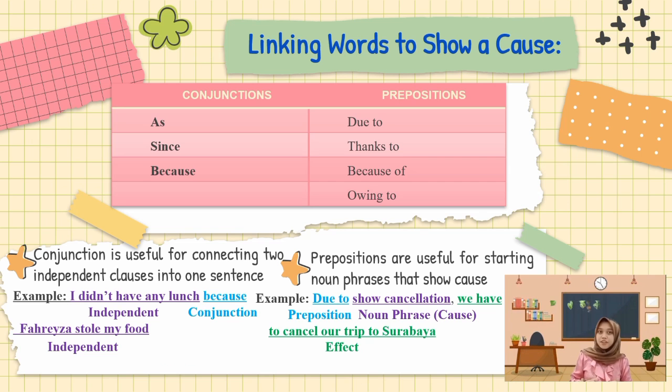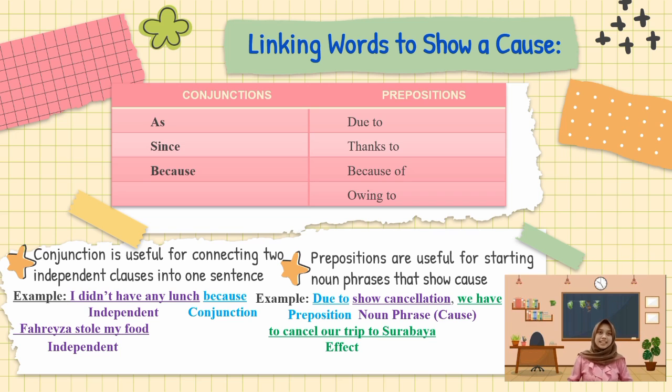And here are examples of linking words to show a cause. For the first is conjunction. Conjunction is useful for connecting two independent clauses into one sentence. Here, we can use as, since, or because. For example, I didn't have any lunch because Fahreza stole my food. I didn't have any lunch here shows an independent clause, because shows the conjunction, and Fahreza stole my food also shows an independent clause.